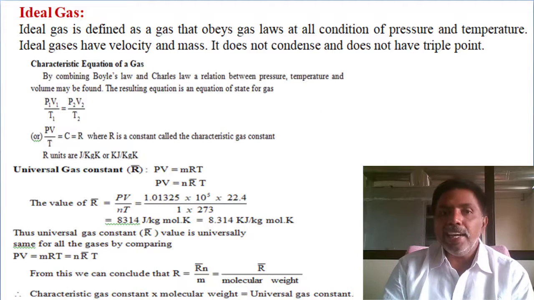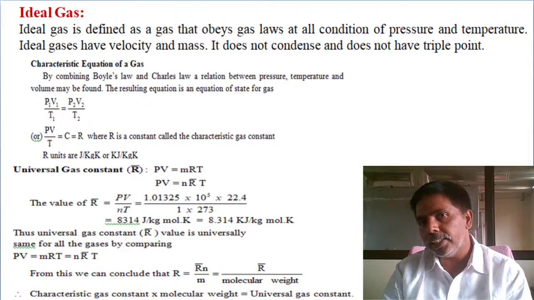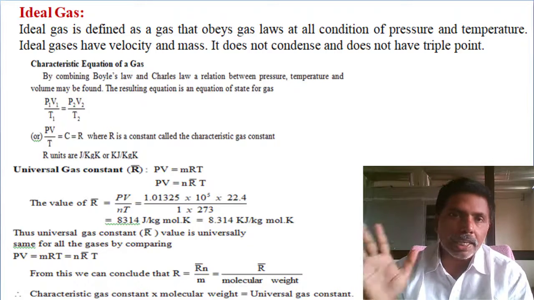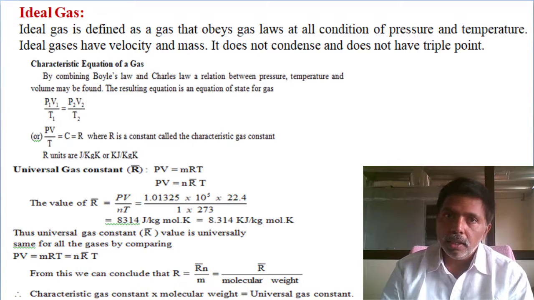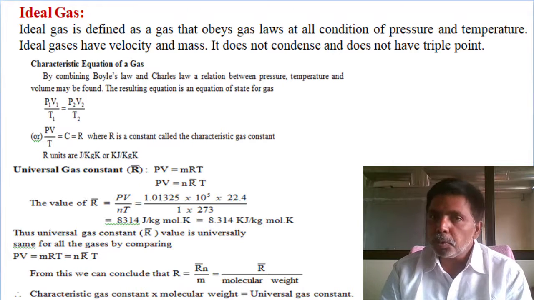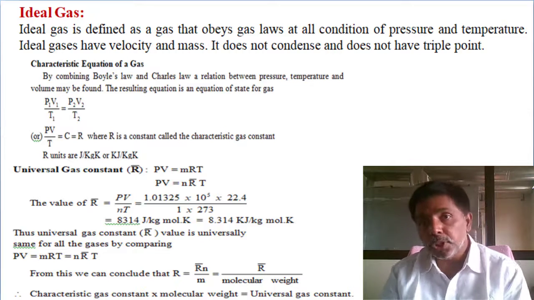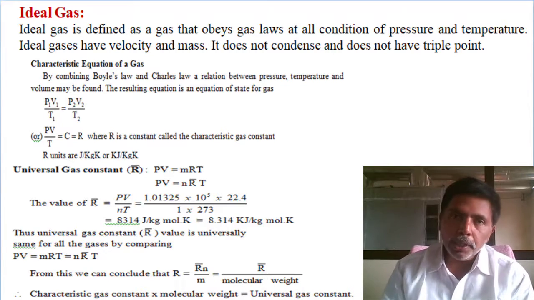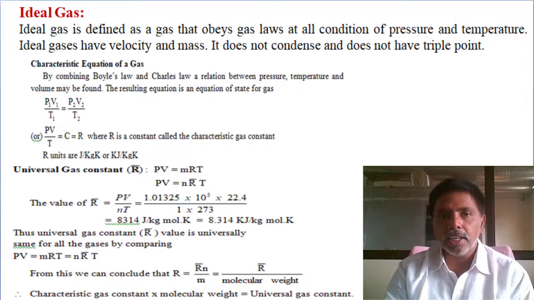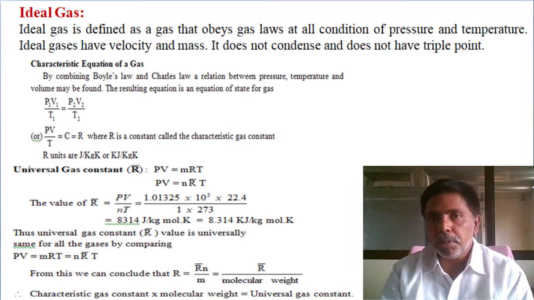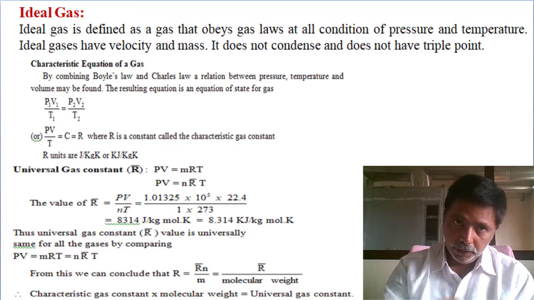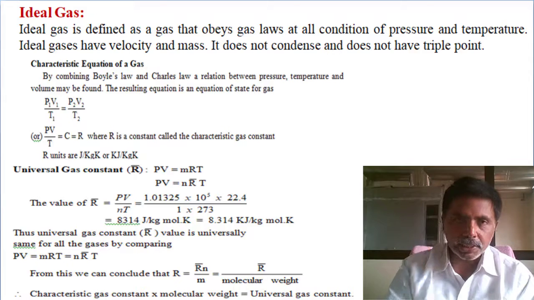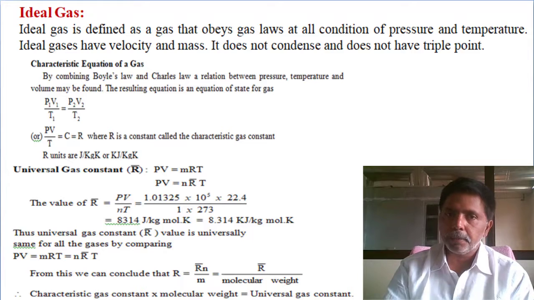Next, move to the ideal gas and real gas. What is an ideal gas? The gas which obeys the gas laws. That's how simple. What are the gas laws? First, Boyle's law: pressure is inversely proportional to volume. Charles law: pressure is directly proportional to temperature, and volume is directly proportional to temperature. If a gas obeys the gas laws, then it is called an ideal gas. The characteristic gas equation is P1 V1 by T1 equal to P2 V2 by T2, or PV equal to nRT. If any gas obeys it, then it is called an ideal gas.